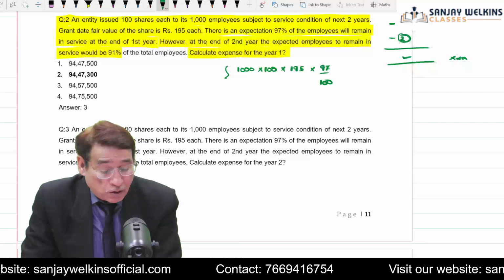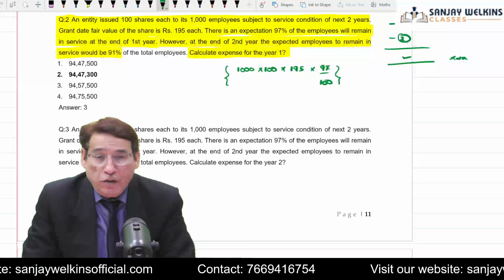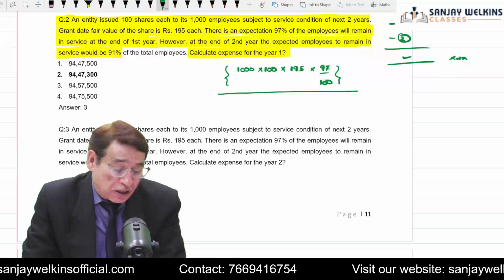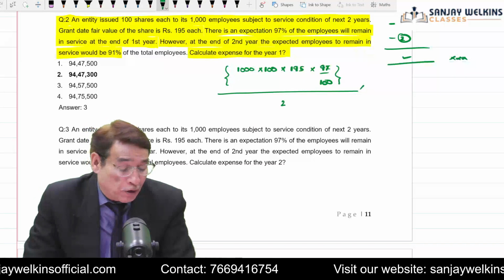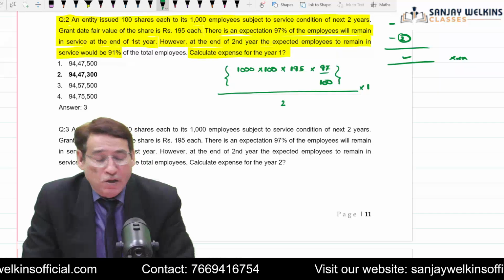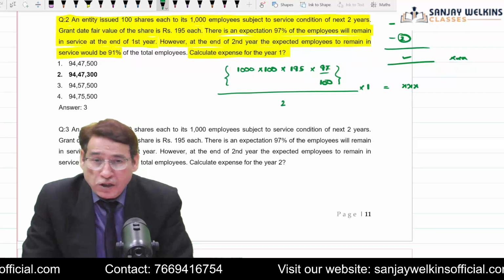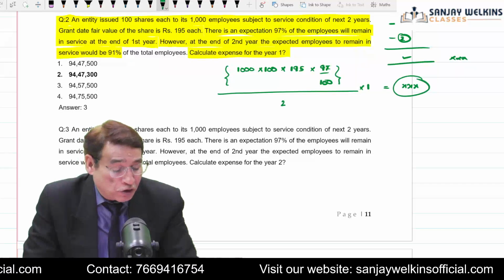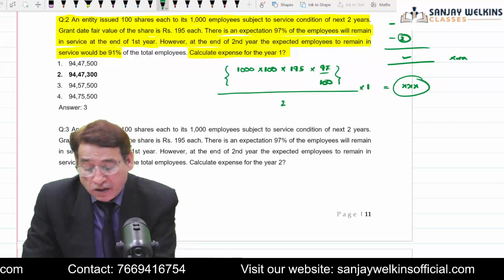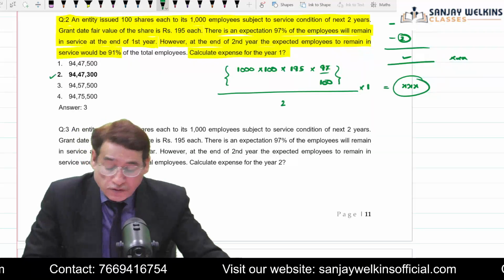So total expenses will be this much, and you divide these expenses by 2 because only 1 year has gone by. So the total amount which you are going to recognize in the first year will be equal to this much. This will be your answer, and the answer will be equal to 94,47,300.